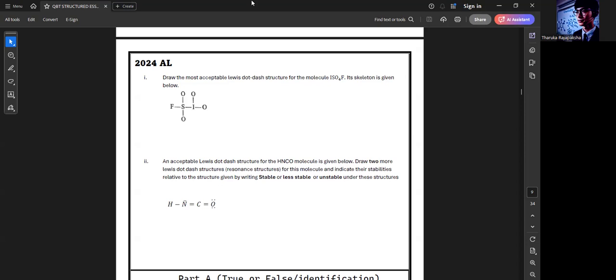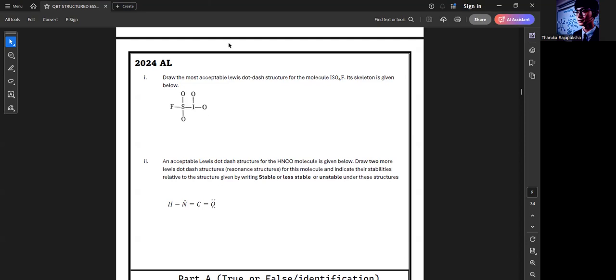Normally, from 2010 to 2024, that is 14 years, they gave this question like this. So we can't expect them to change it a lot next year, but they could change. Who can say no, right?